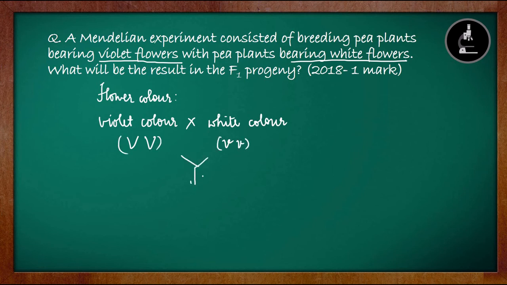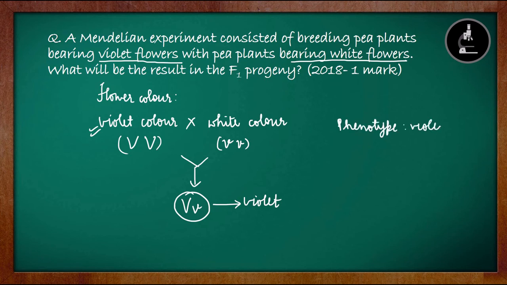These are the plants. When we cross, what will be the F1 generation? Of course, it will be a heterozygous condition, capital V small v, just like capital T small t was there. And the color will be the dominant character. Which is the dominant color? Violet color. So what will be the result in the F1 progeny? The result will be phenotype violet color flower and genotype capital V small v. This is just similar to the capital T small t experiment. So if we know one thing very clearly and understand the concept, we can apply it anywhere. If we write this alone, that is enough for the answer, because it is only a 1-mark question.